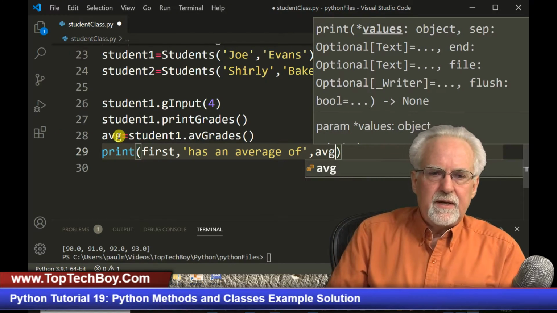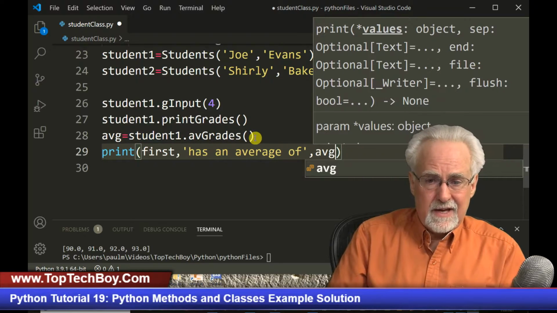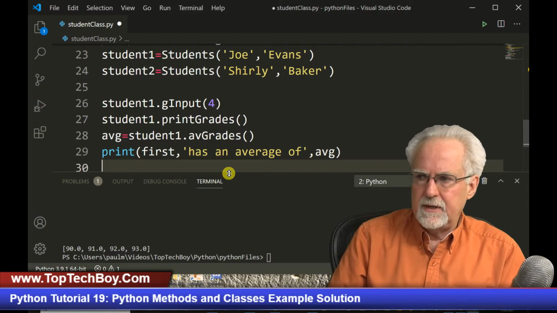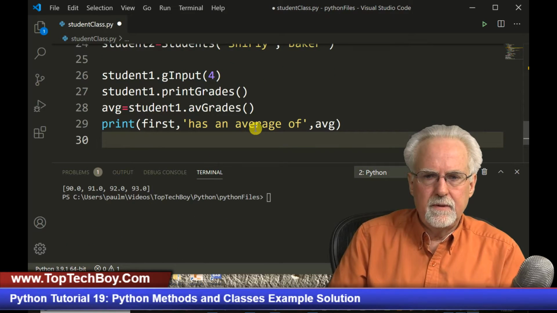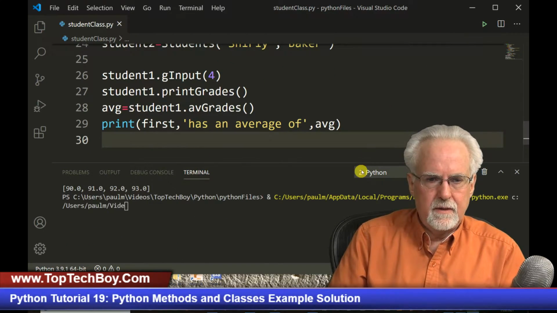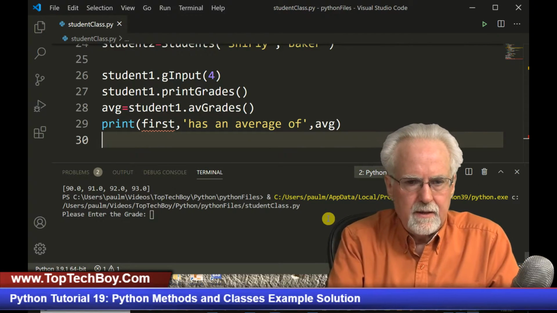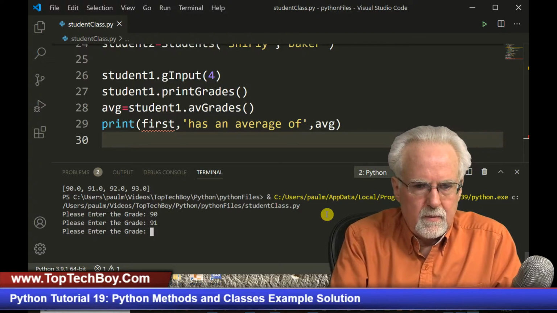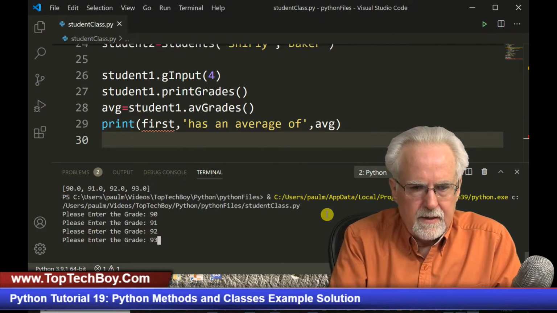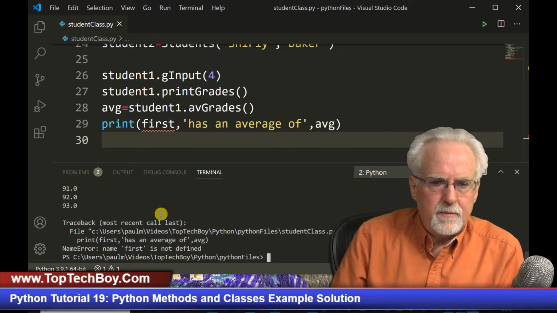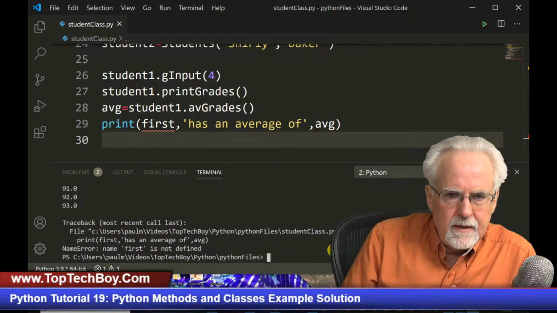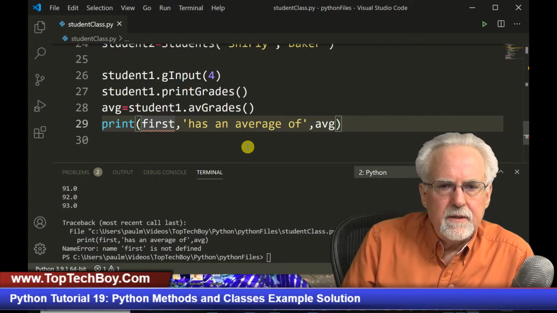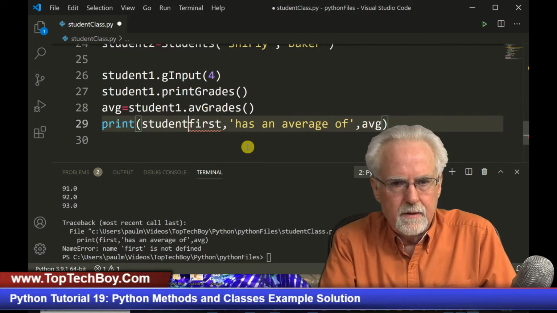So I'm reading AVG when I calculate the average grades, and then I'm going to print out that student's grades. Does that make sense? I hope so. All right, let's try that. Please enter grade. We are going to input a 90, a 91, a 92, and a 93. That looks good. And then boom, we got, okay, first, that should be student1.first, right?